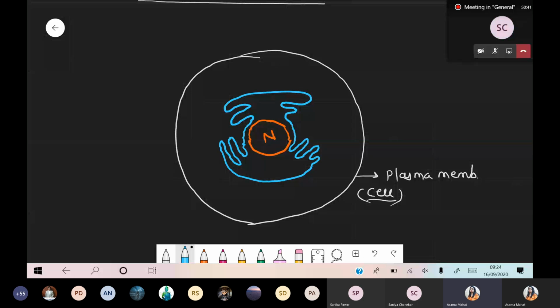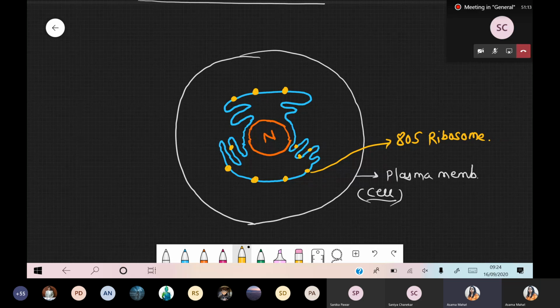It has a highly network structure, but we are not showing much network, just drawing a very simple structure. In this condition, we are talking about the endoplasmic reticulum. On this endoplasmic reticulum, there is an association of ribosomes. Where more surface area is available, at that surface there is attachment of ribosome, and these are the 80S type of ribosome.